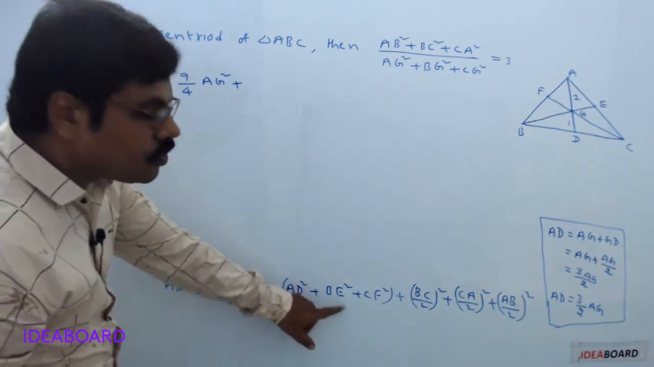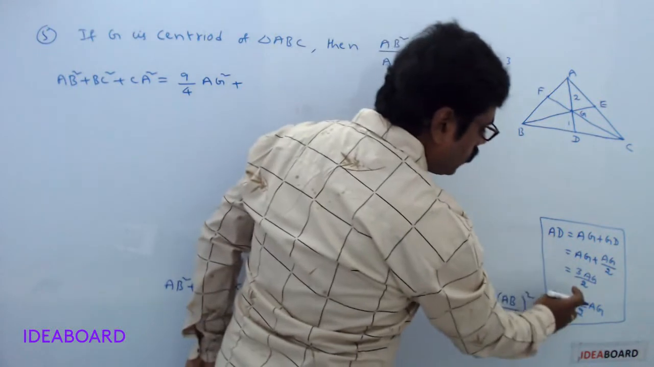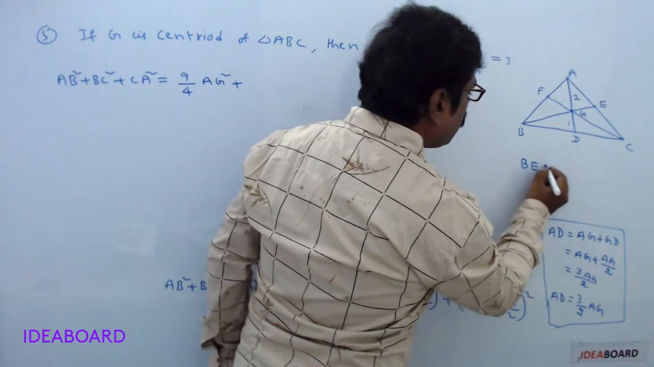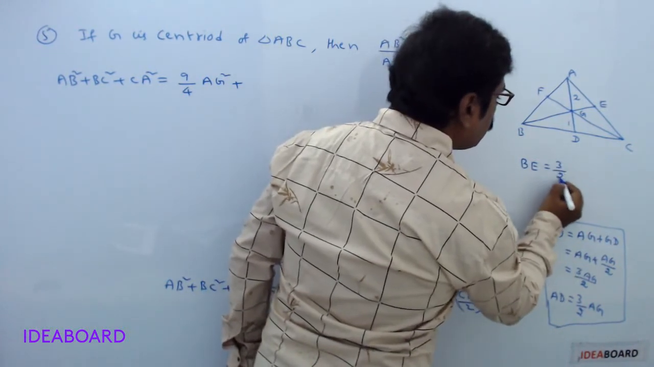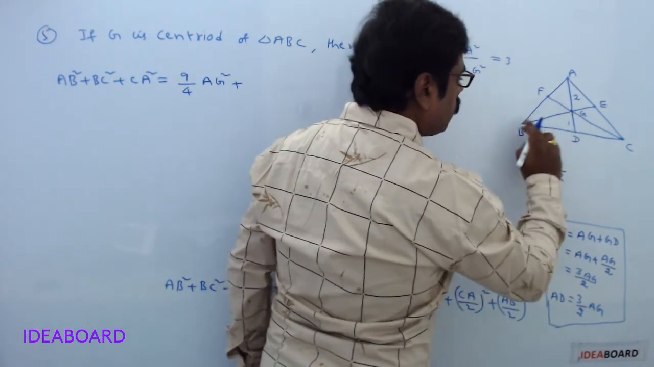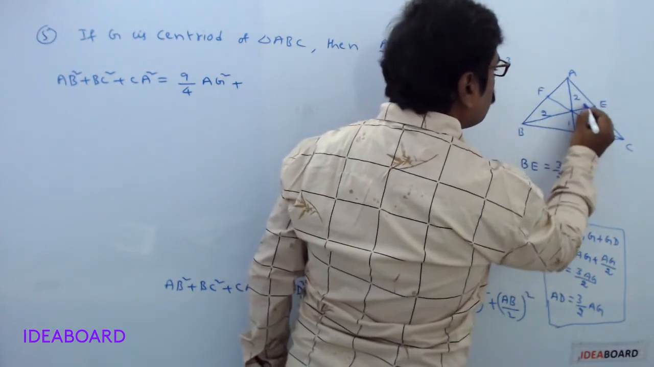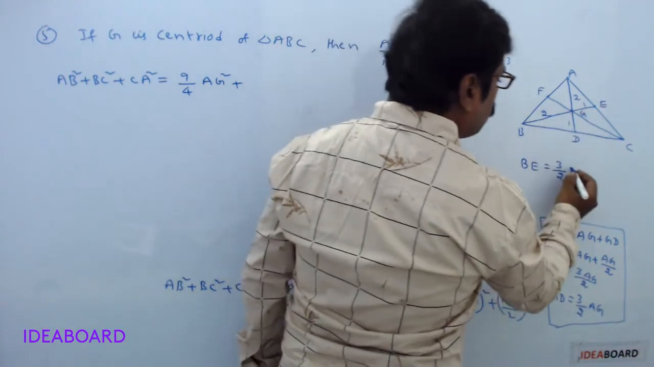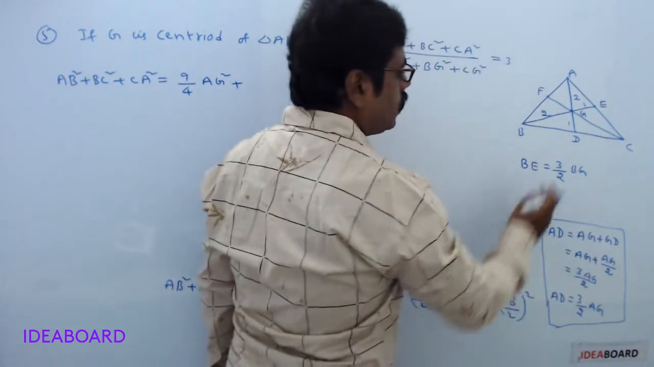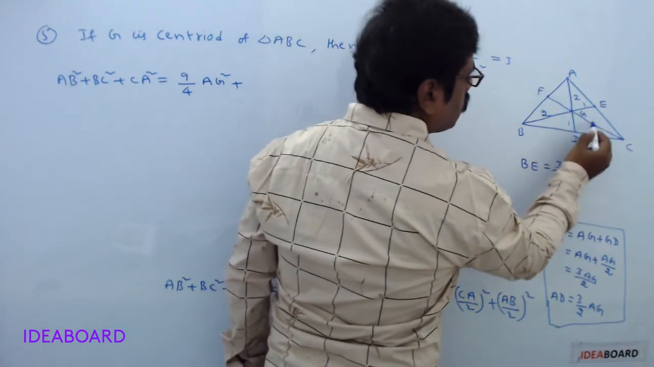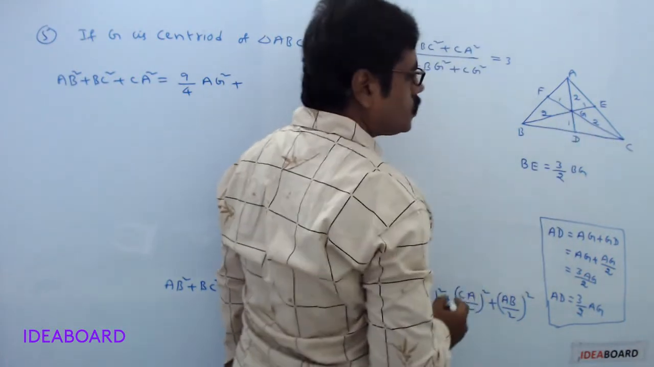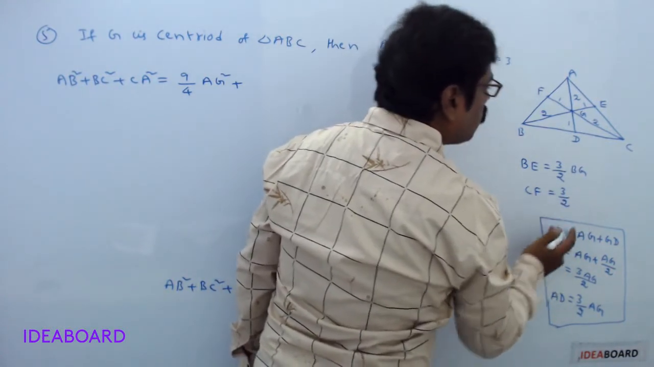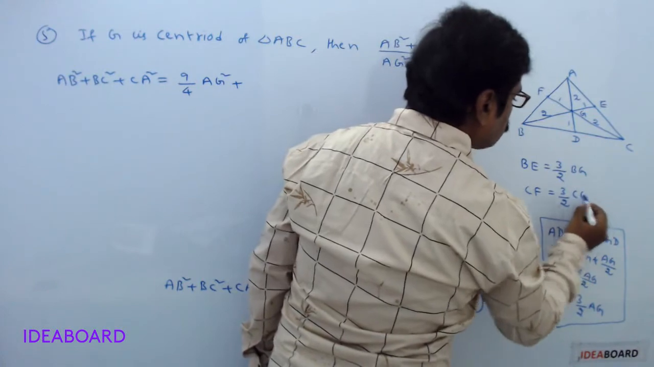Plus what is the value of BE? Similarly, BE can be taken as 3 by 2 into BG. Here G divides BE in the ratio 2:1, so BE can be taken as 3 by 2 into BG. Then G divides CF in the ratio 2:1, so this CF length can also be taken as 3/2 into CG.